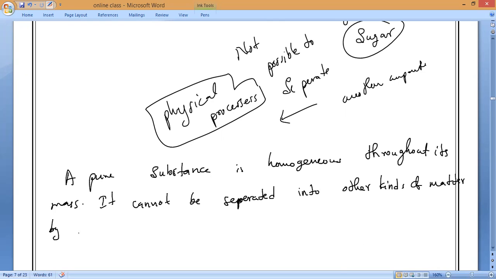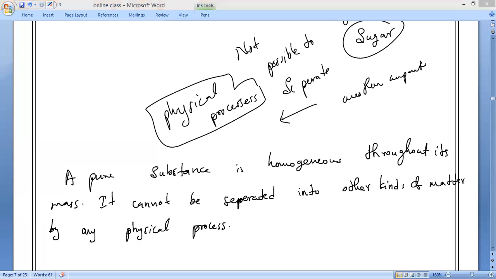by which process, physical or chemical? Please respond. By any physical process. That is what you have to remember. So does it have a fixed composition or a different composition, Hari?